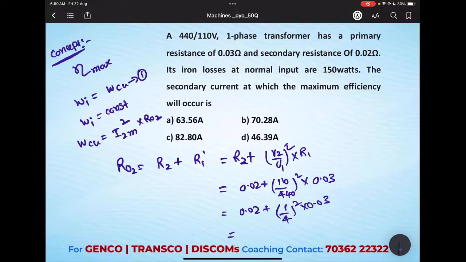How much will it come? It will come around 0.021875. This is our R02.